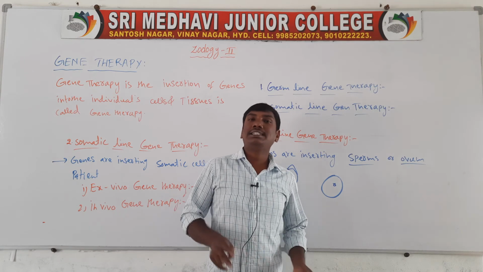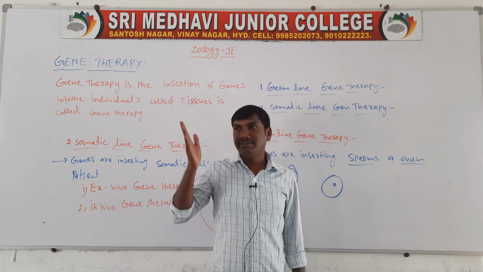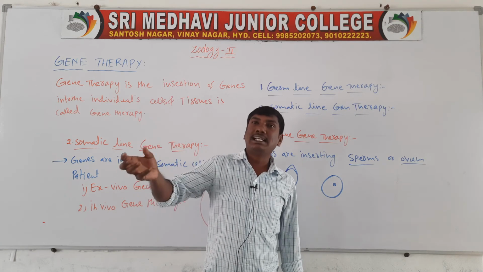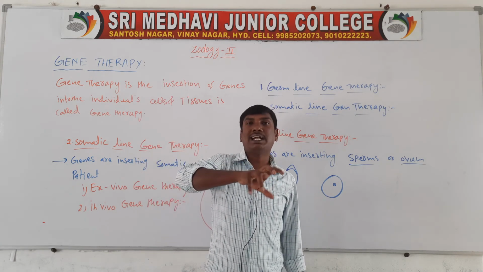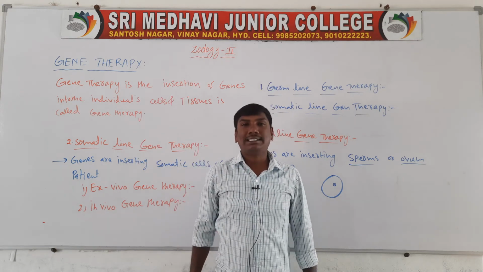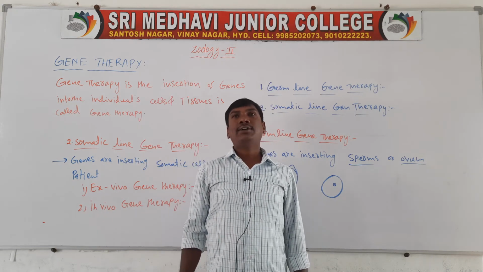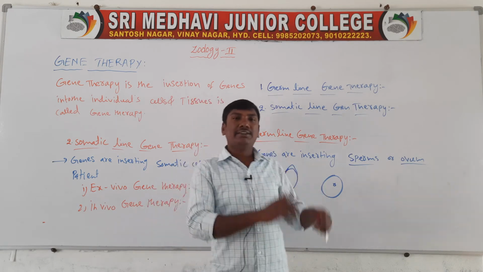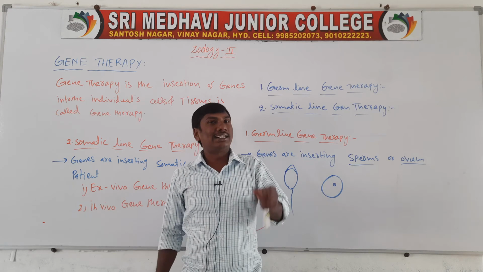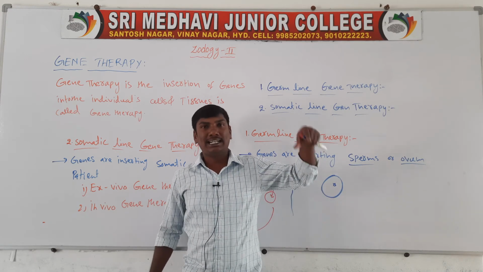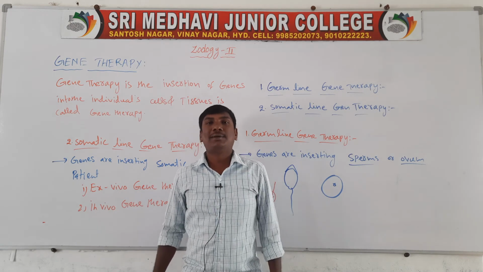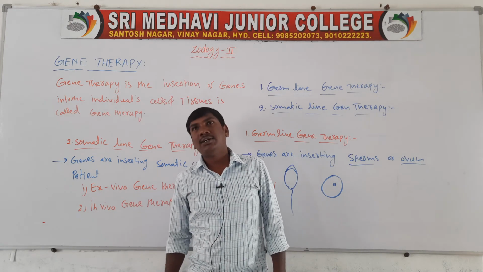Somatic gene therapy is of two types: ex vivo gene therapy and in vivo gene therapy. Ex vivo means the cells are taken outside the patient's body, genes are inserted, and then the cells are transferred back to the patient. In vivo means the cells are not taken outside; the genes are inserted directly inside the patient's body.